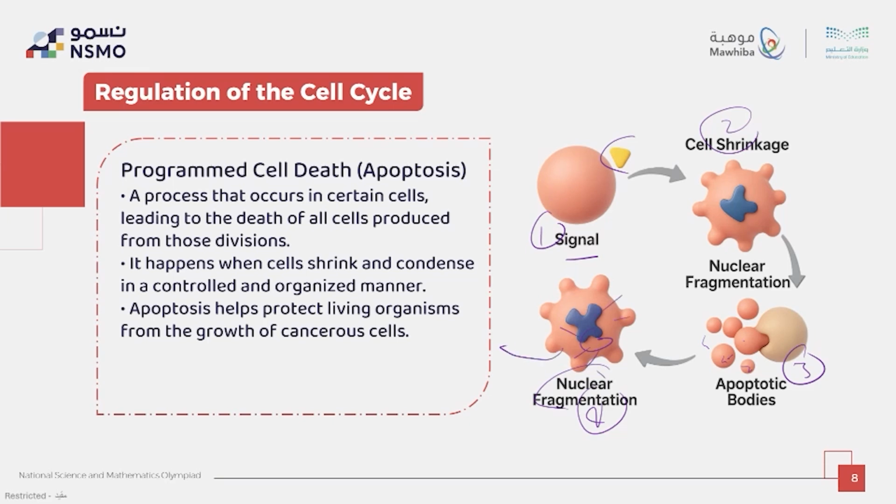That leads to number 5, which is removal. Other cells like white blood cells remove these pieces safely without inflammation. So apoptosis happens quietly and orderly, like demolishing a building without causing damage.